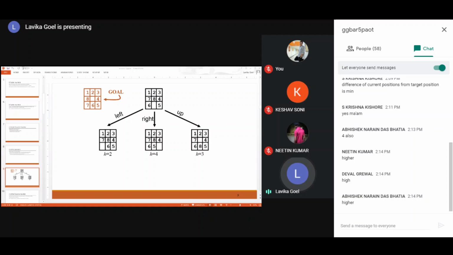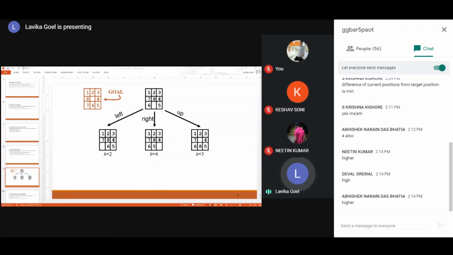Now similarly you calculate for the remaining two states also. If you see the right hand side state, 1, 2, 3 are correctly placed, so leave them. 7 is incorrectly placed, so score of 1. Then 8 is incorrectly placed, so score of 1 to it. So the total score is 2 up till now. Then 4 is correctly placed, so leave it. Then 6 is incorrectly placed, so score of 3. Then 5 is incorrectly placed, so score of 4. So H is equal to 4 for the right hand side state.